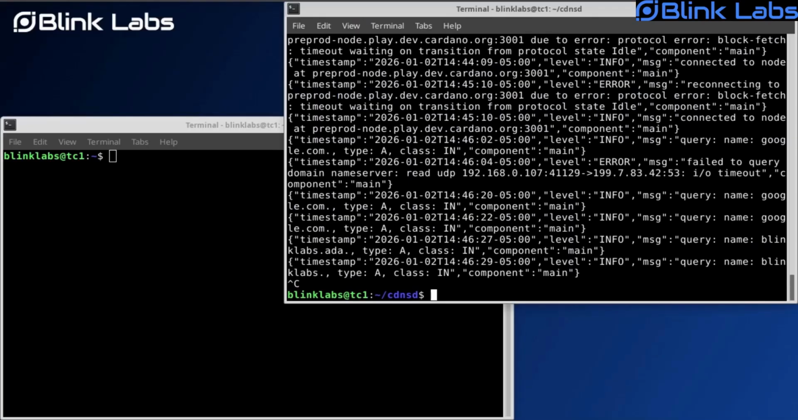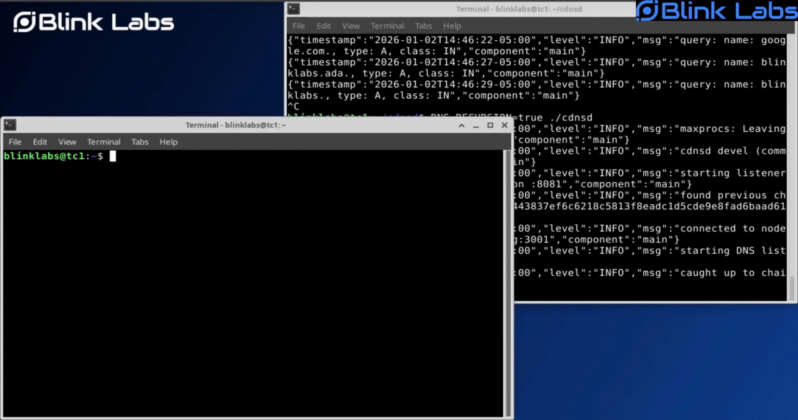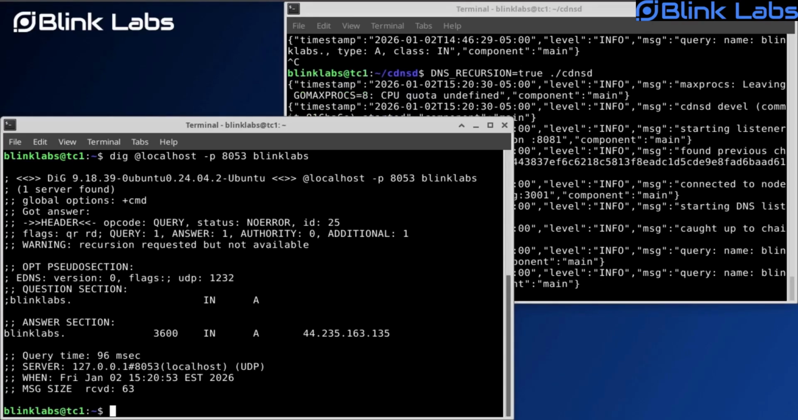This is a demo of all of the resolvers working together. We start cDNSd, and then we can see it resolving a Cardano-based domain, a Handshake-based domain, and an ICANN domain.